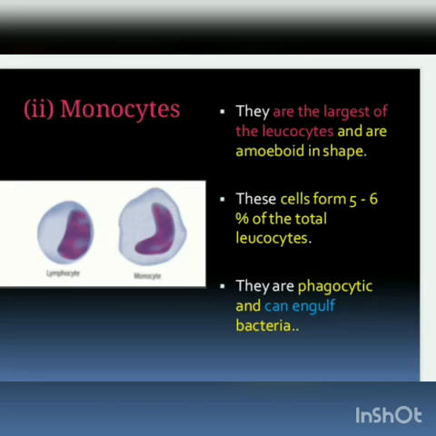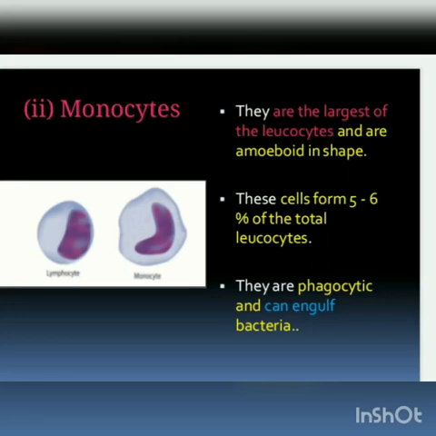They form the food vacuole and then digest the food. It will eliminate the undigested food, within this single irregularly shaped organism called amoeba. Like that, monocytes also.